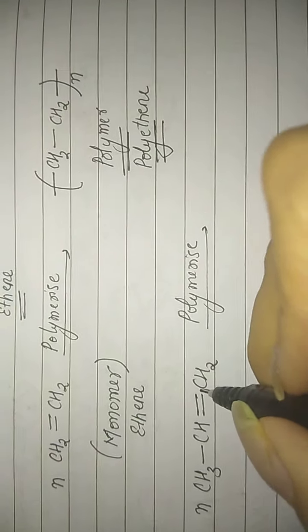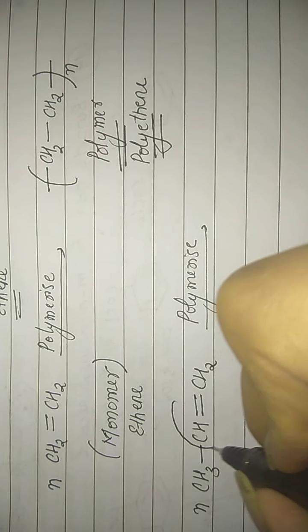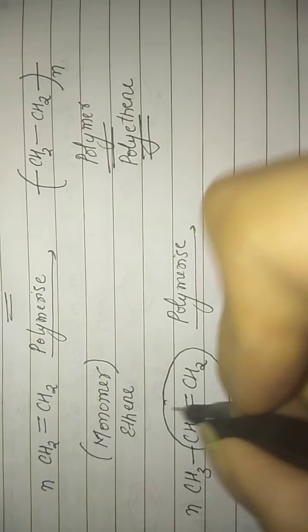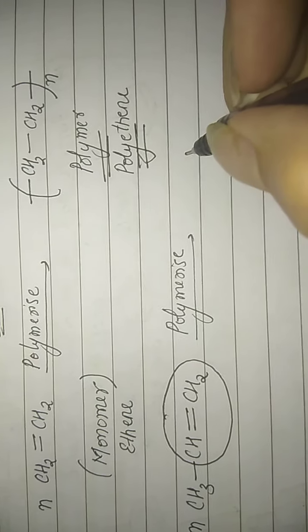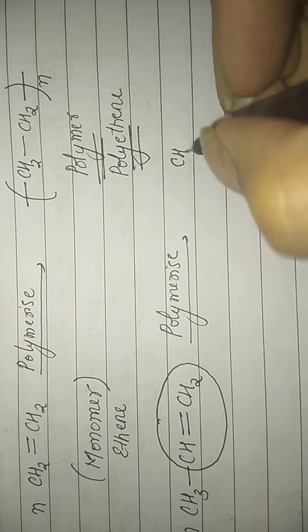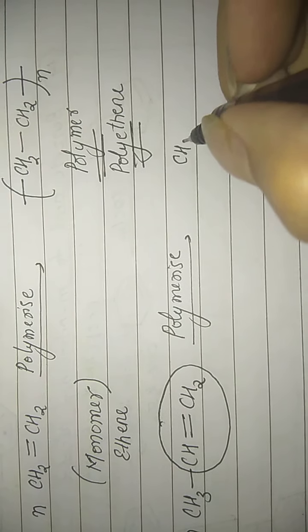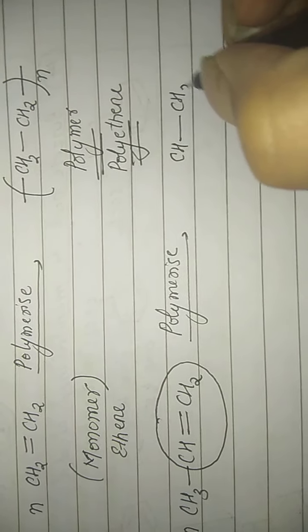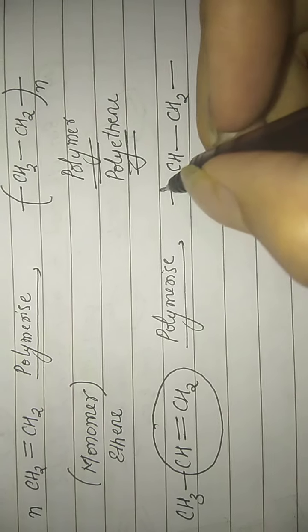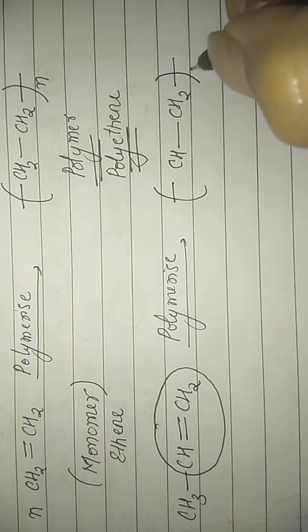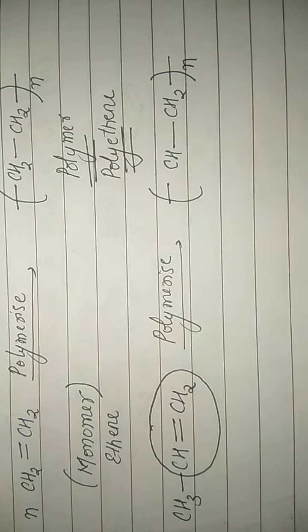Just remember that you have to form the polymer from the portion where the double bond is present. So, what do I make here? CH, this CH, then CH2. I draw a bond on the left, I draw a bond on the right, and then I make it n number of times. Now, what is left?